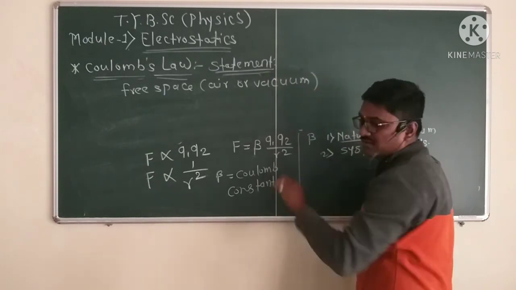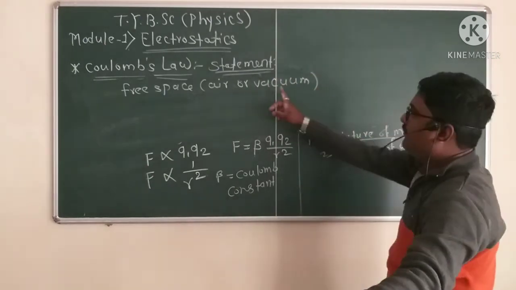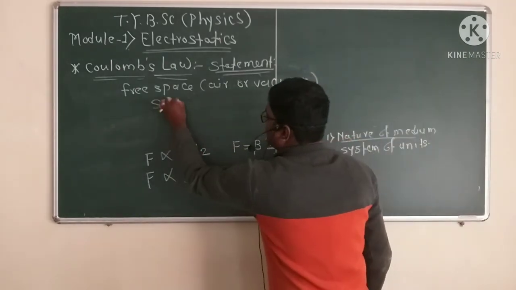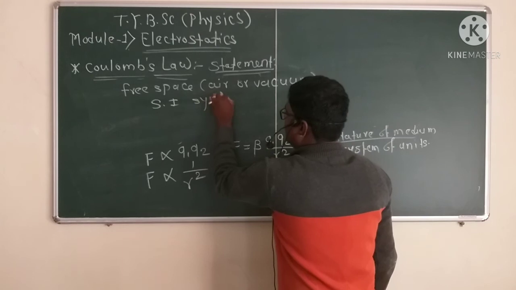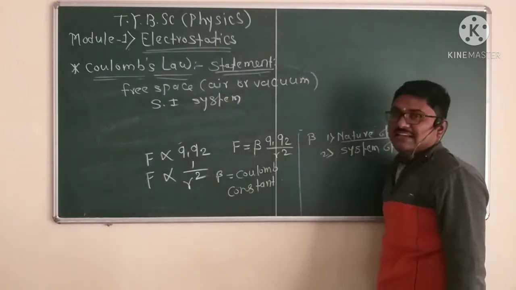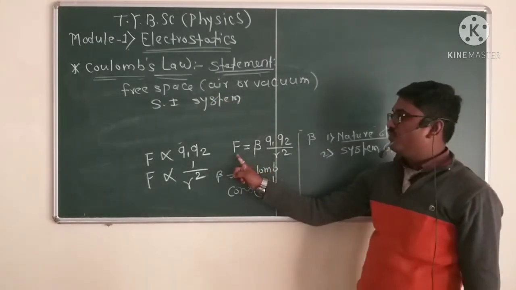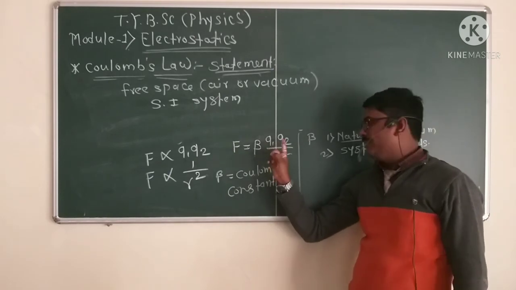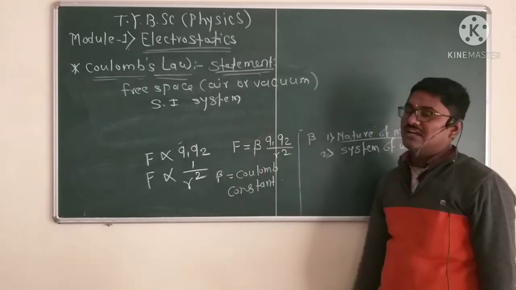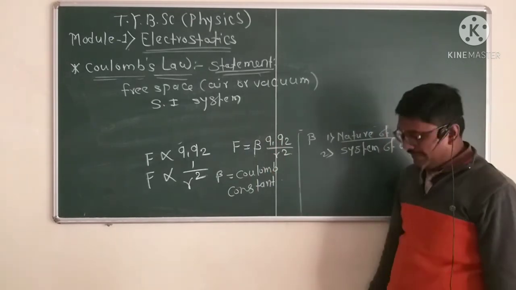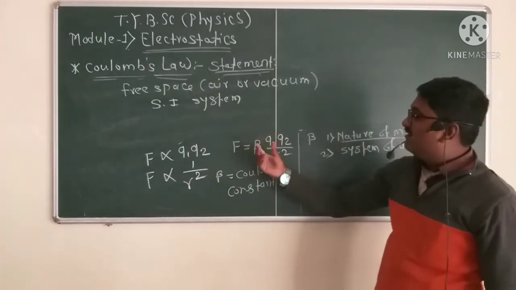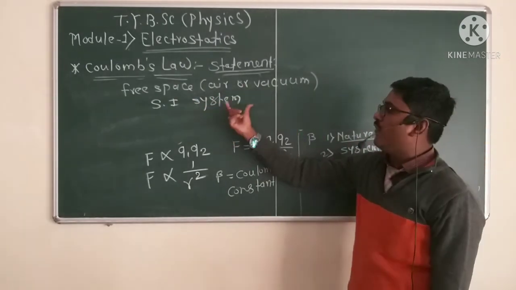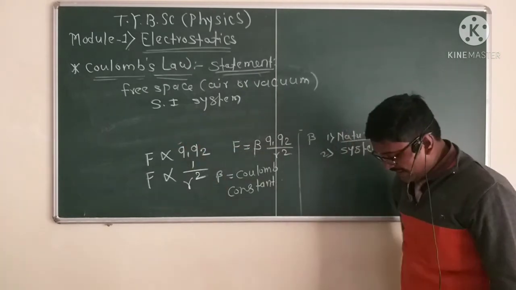We consider the nature of medium to be free space, air or vacuum, and the system of units to be the SI system. In the SI system, the unit of force is Newton, the SI unit of charge is Coulomb, and the distance is in meters, where the two charges are situated in free space.